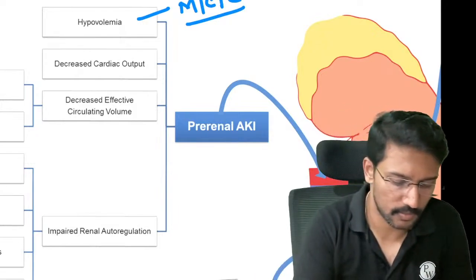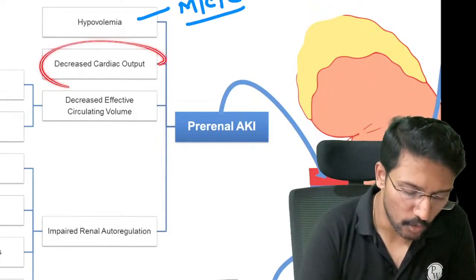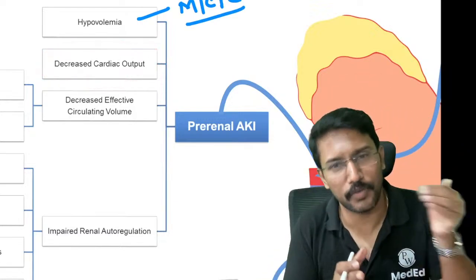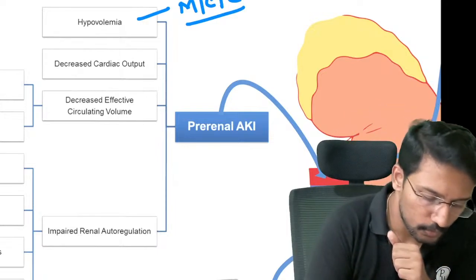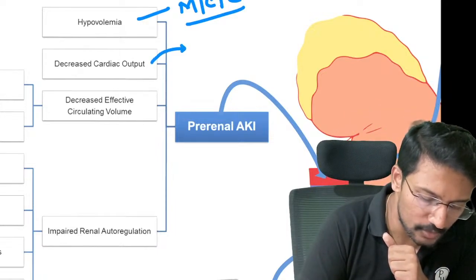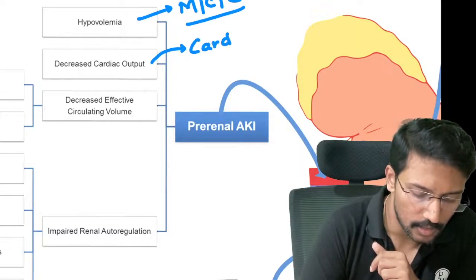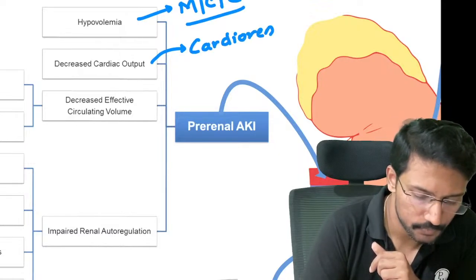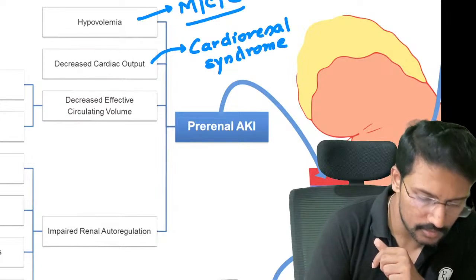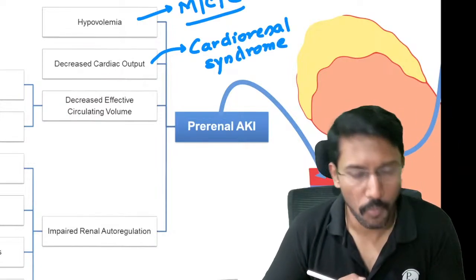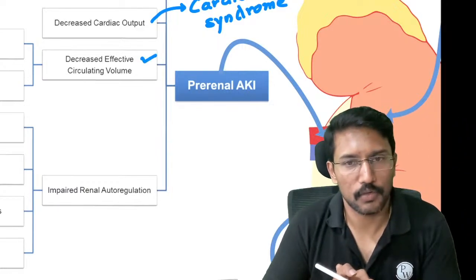Second thing that can happen is when you have decreased cardiac output, obviously you will not be able to give. See, when circulating blood volume is less, the kidney gets less blood supply. When cardiac output is decreased, even blood volume ठीक है, लेकिन फिर भी blood supply kidney को नहीं मिल रहा है, kidneys cannot work. So when decreased cardiac output leads to renal dysfunction, a classical example I can give you is what you call cardiorenal syndrome. Okay.